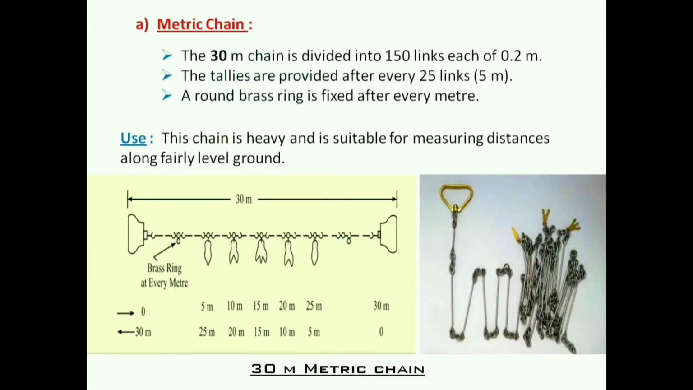The 30 meter metric chain is divided into 150 links, each of 0.2 meter. The tallies are provided after every 25 links, that is 5 meter, and a round brass ring is fixed after every meter. So here we can see this is the brass ring. This chain is heavy and it is suitable for measuring distances along fairly level ground.